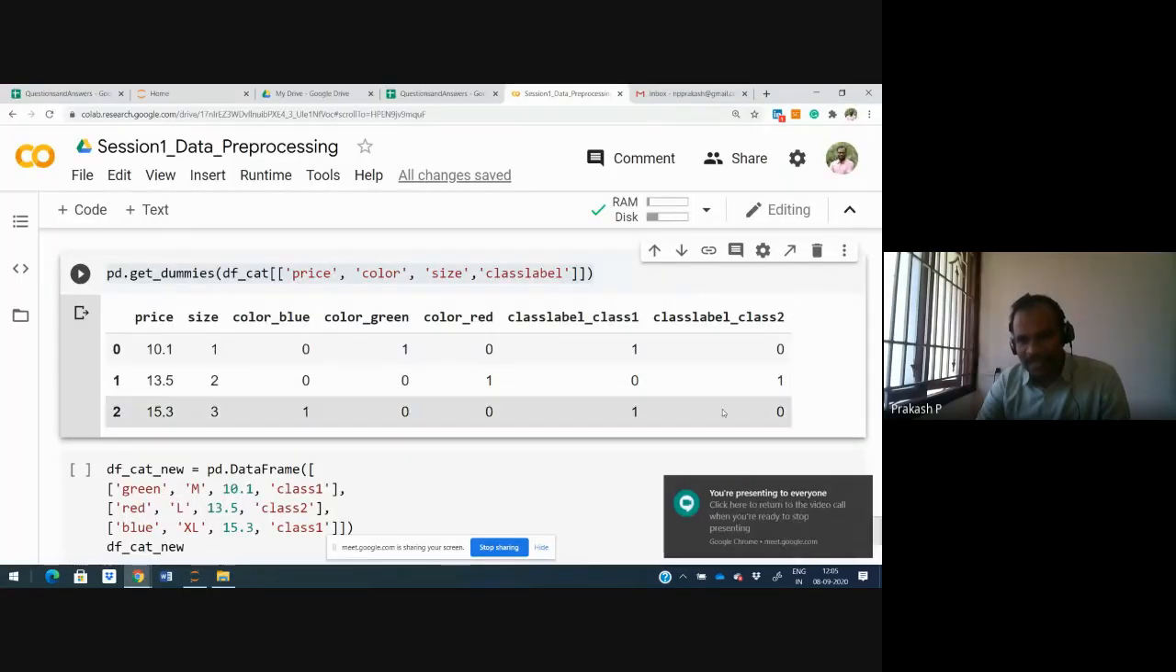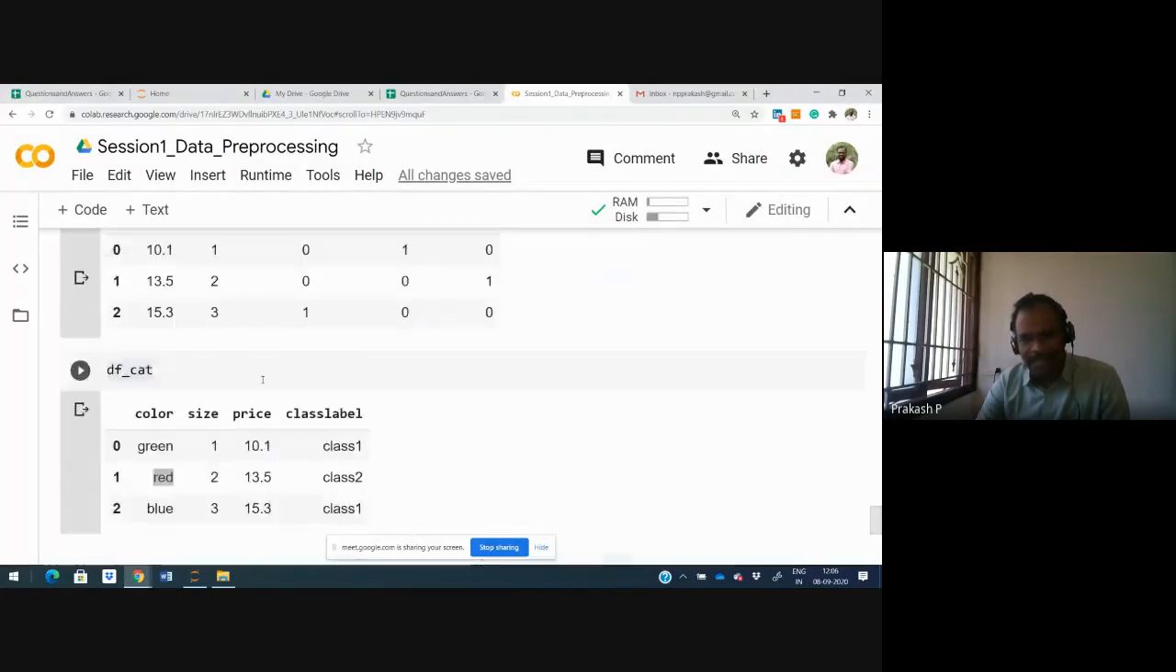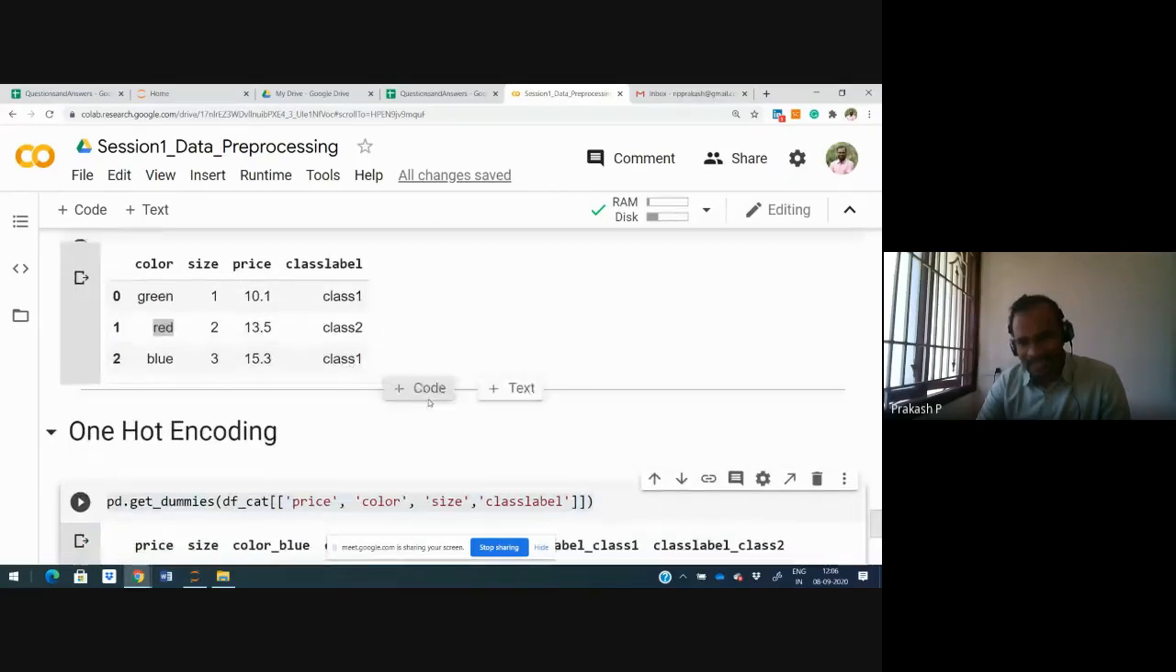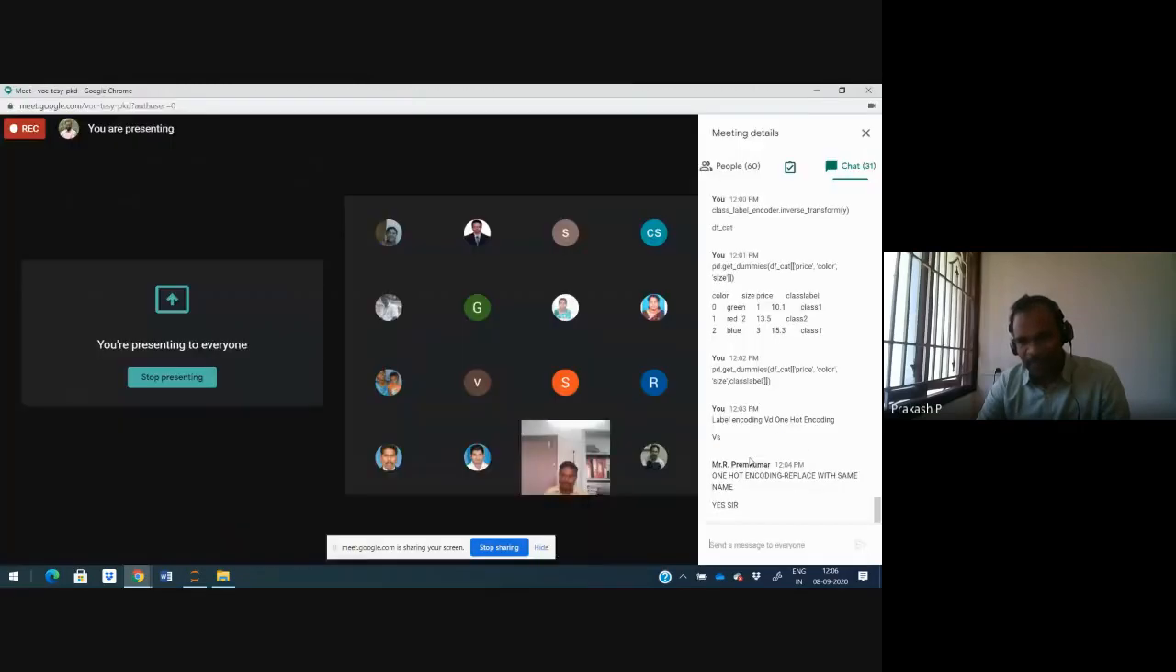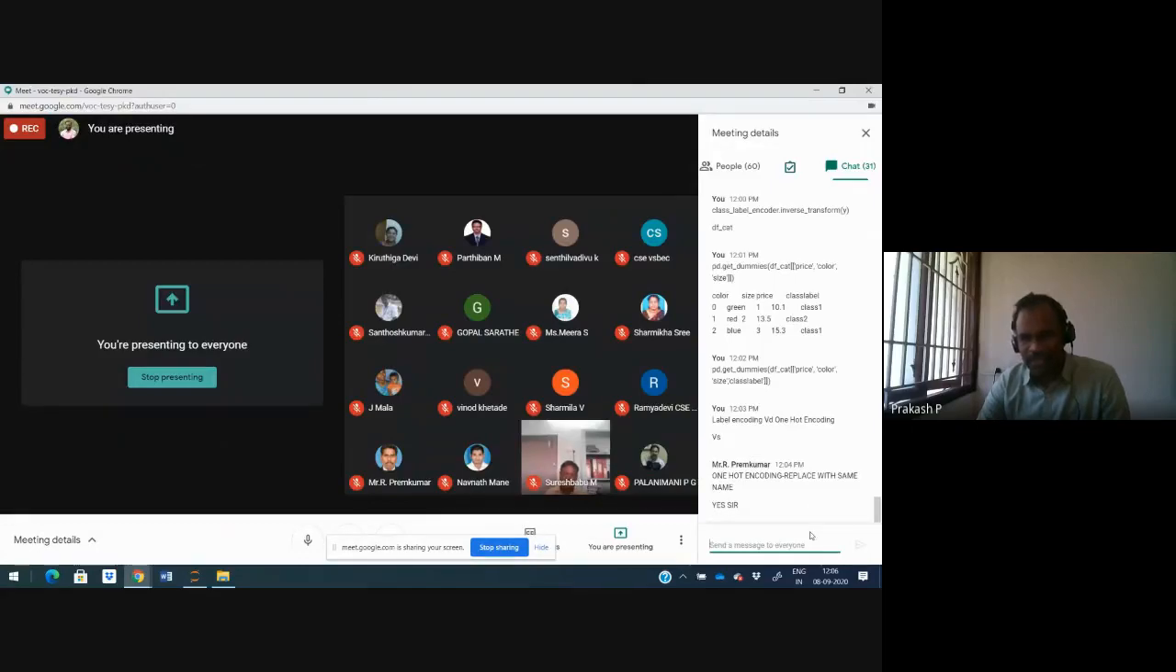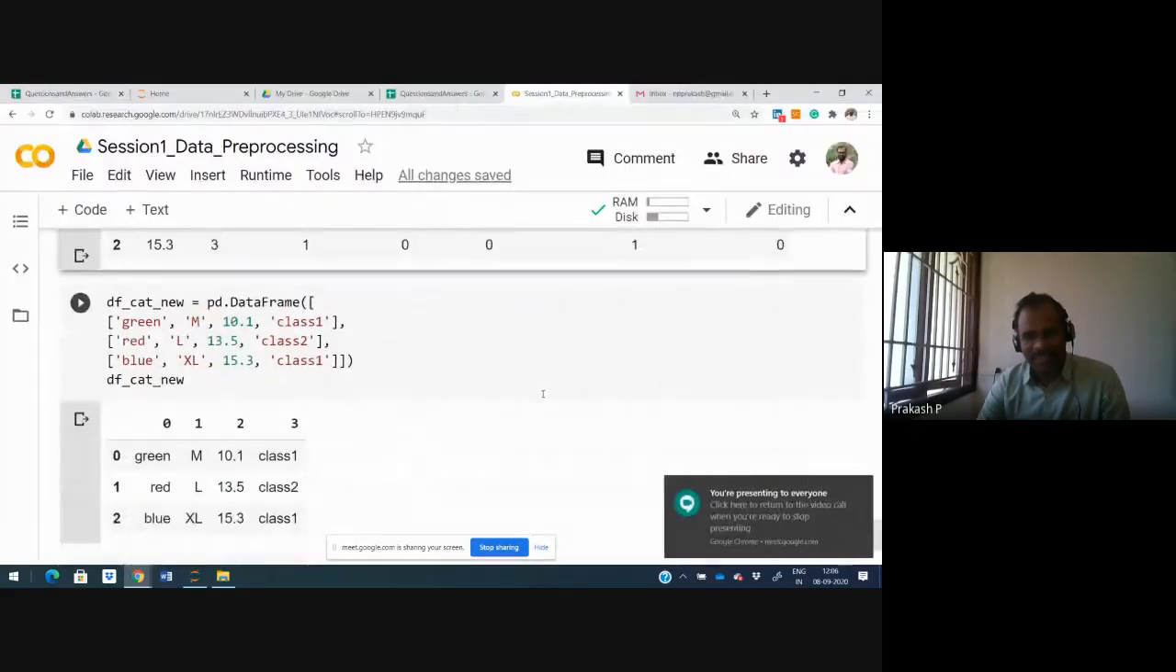Similarly, for the class label, there are class 1, class 2, class 1. First row is class 1: 1, 0. Second row is class 2: 0, 1. Third row is 1, 0. I hope you understood now. It's right. Good. One hot encoding.